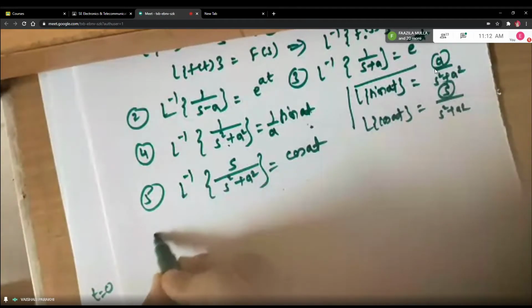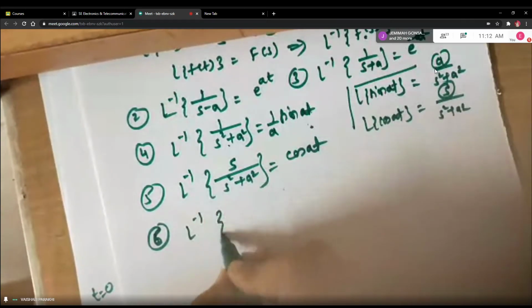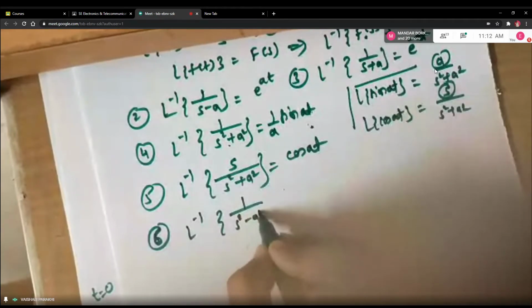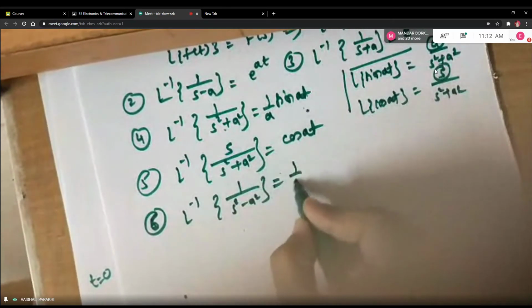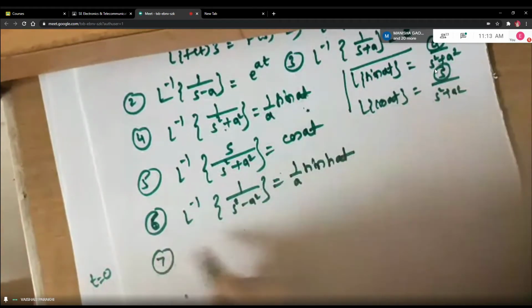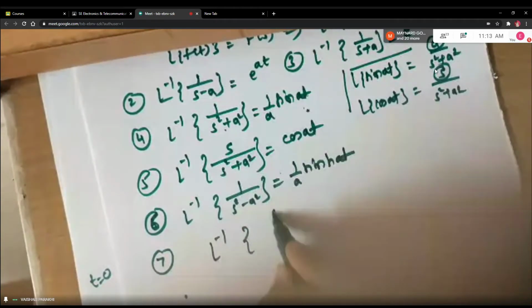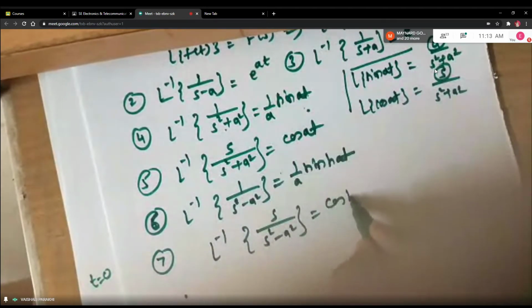Now the same rule will be followed for hyperbolic functions. Only the middle sign I will change here. 1 upon S square minus A square, it will be what? 1 upon A sine hyperbolic at. And L inverse of S upon S square minus A square will be just cos hyperbolic at.